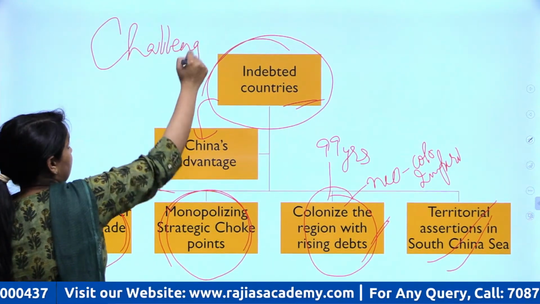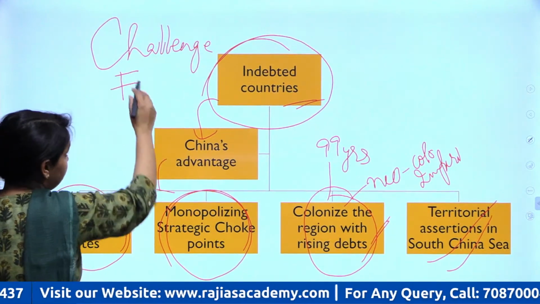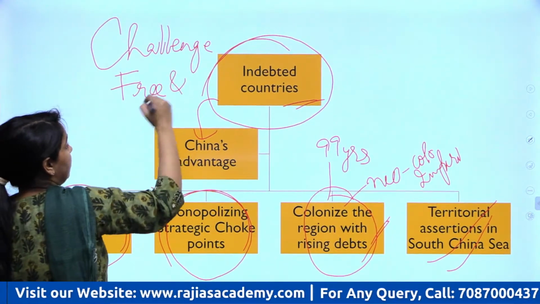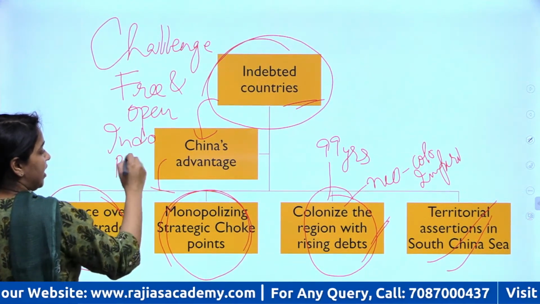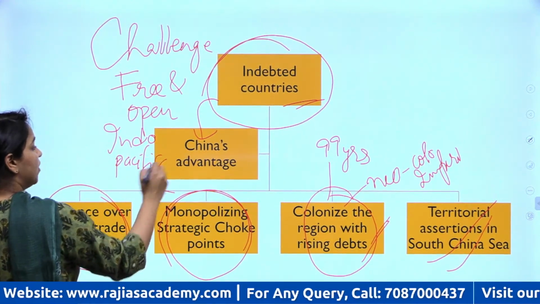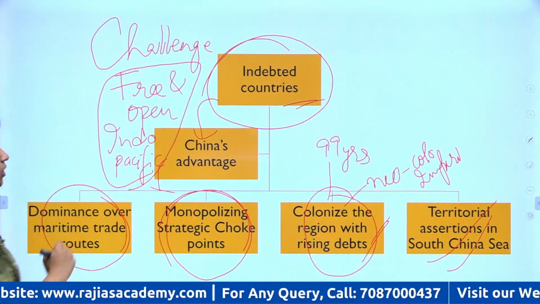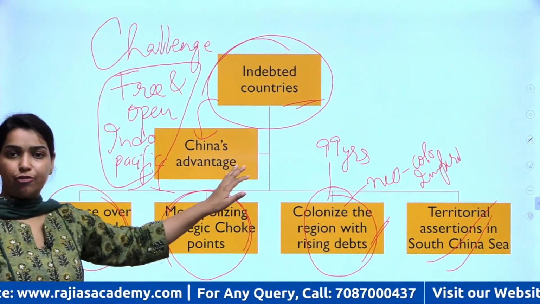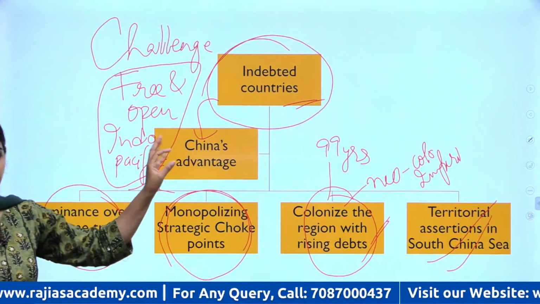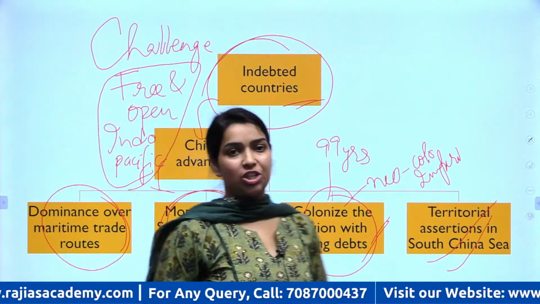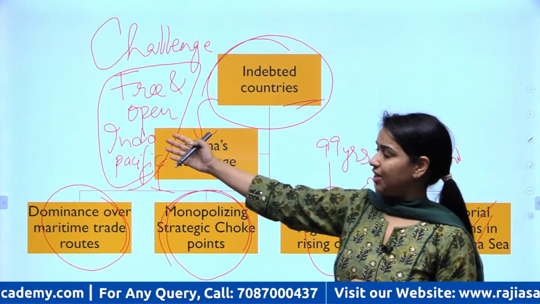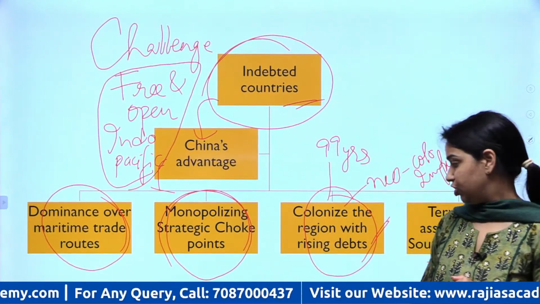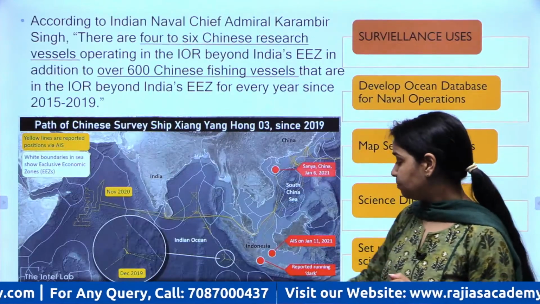for the free and open Indo-Pacific. Okay, now Indo-Pacific may not remain free and open for all because China is positioning itself very strategically in this region, because of which China can choke the free movement of goods and trade from the Indo-Pacific region. So that is the first challenge.